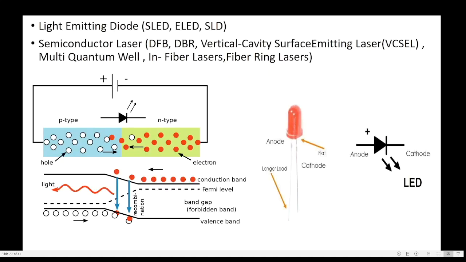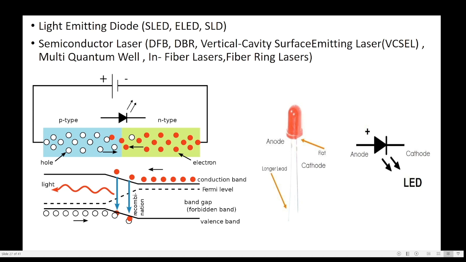There are some light sources here: light emitting diode, semiconductor laser diode, DFB, DBR, and so many diodes used as an optical source.